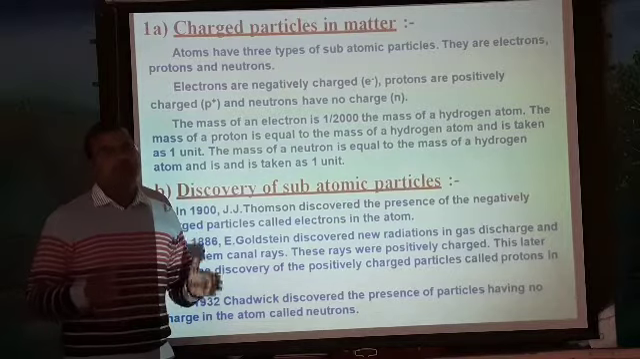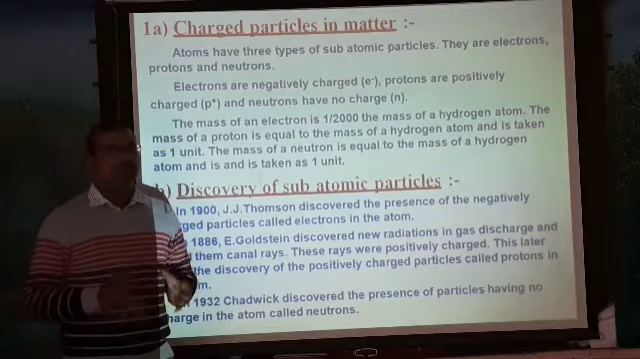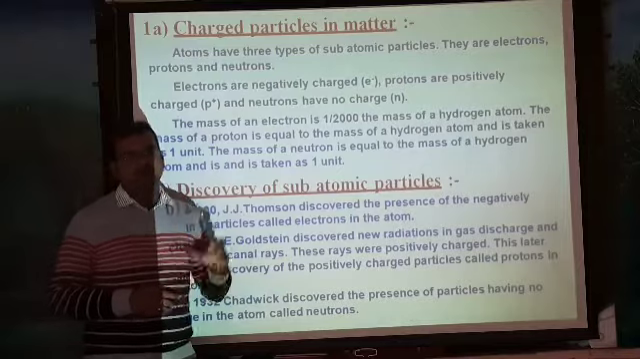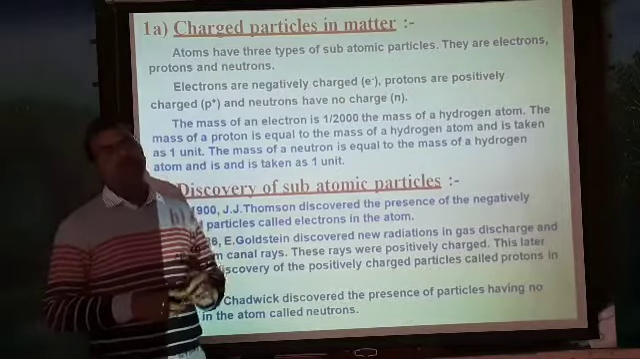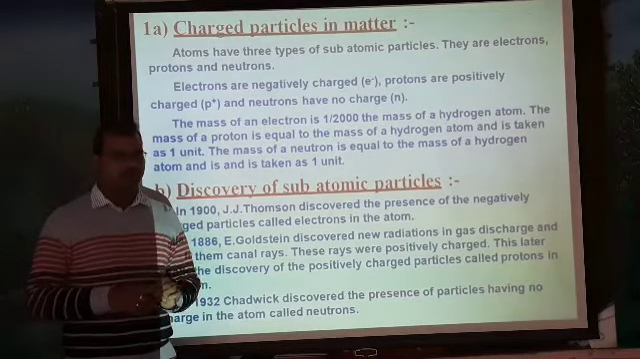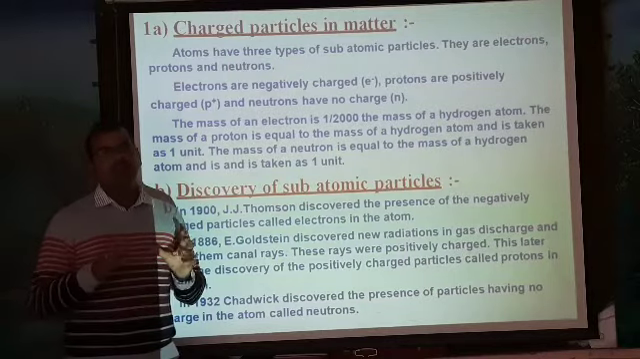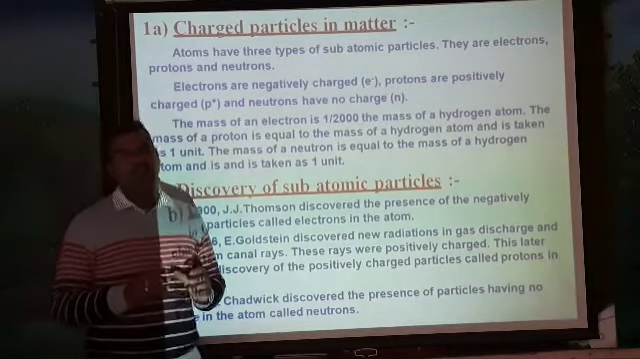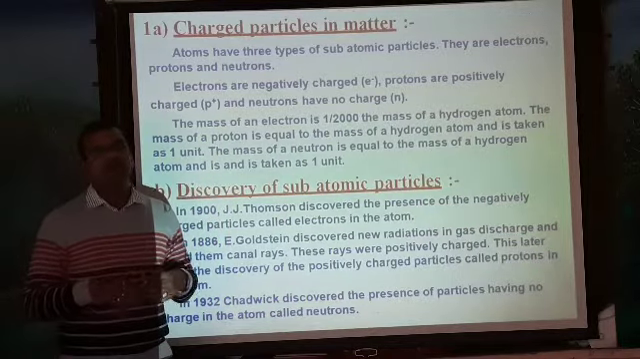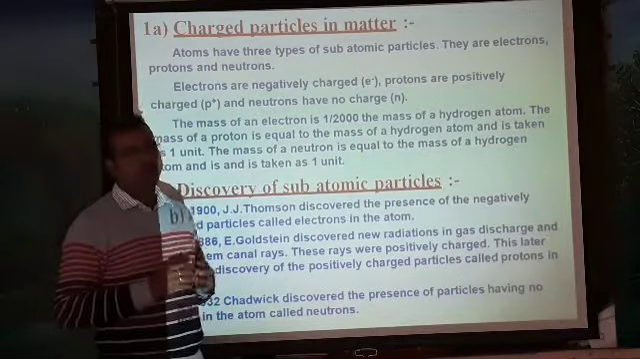Particles. Here the matter contains majorly three particles, and those three particles have their own charges. Matter is made up of three major particles: electrons, protons and neutrons. Protons have a positive charge, whereas electrons have a negative charge, and neutrons do not have any kind of charge.